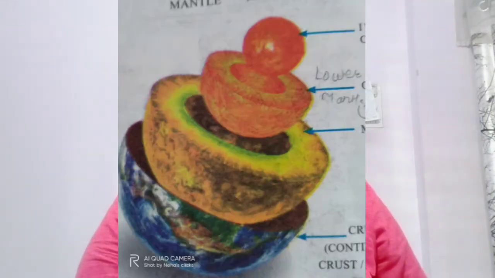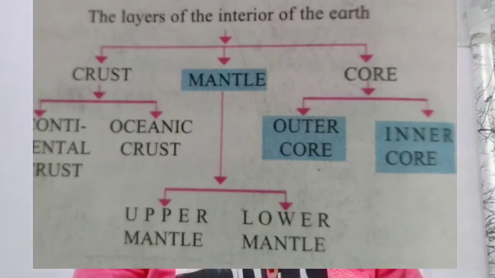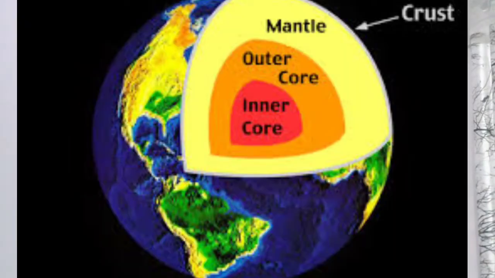Mantle has a magma chamber. Upper mantle is also called asthenosphere. Epicenter of earthquake is in asthenosphere, is in mantle. Mantle begins at 42 kilometer and ends up to the 2900 kilometer. Mantle's density is 4.5 gram per centimeter cube. Mantle's temperature is 2200 degrees Celsius to 2500 degrees Celsius. Lower mantle density is 5.7 gram per centimeter cube.